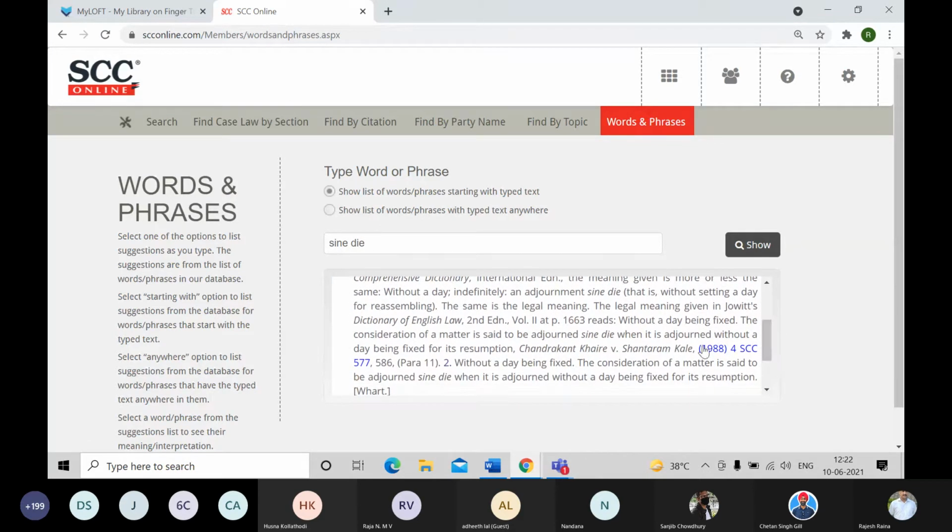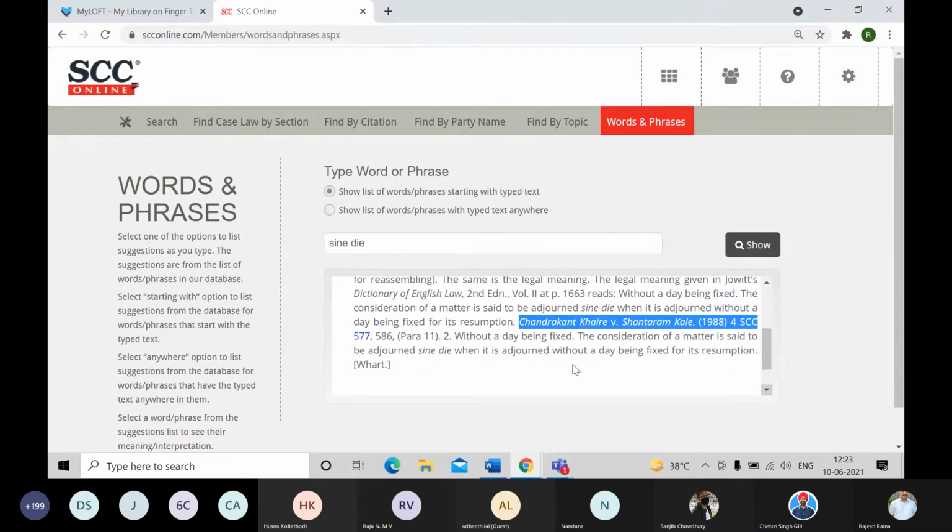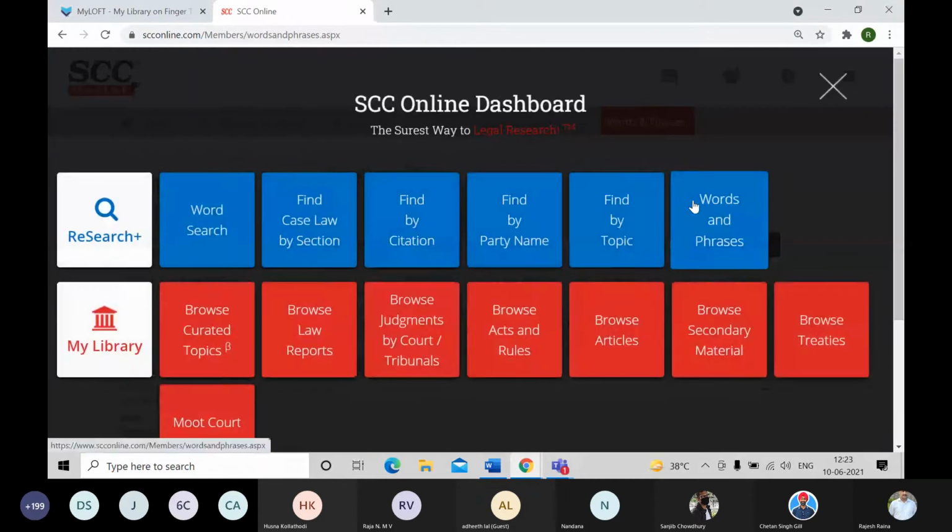Followed by that, it's also giving me the Indian case law judgment title and citation where this cyanide has been defined, as well as one more definition from the Wharton UK dictionary, which you can see in the square brackets mentioned over here. So all these definitions you can get from this words and phrases section.